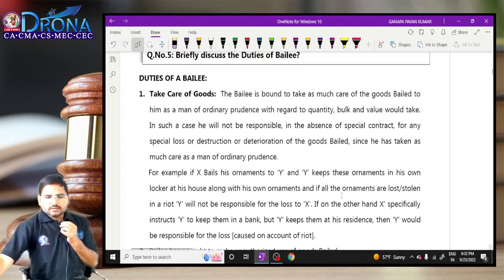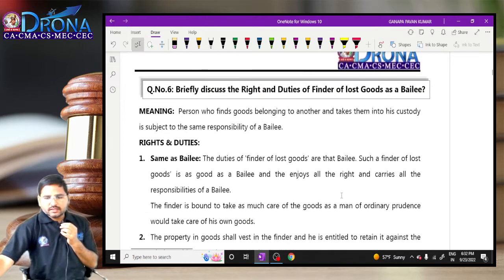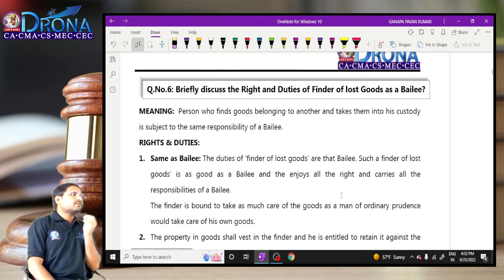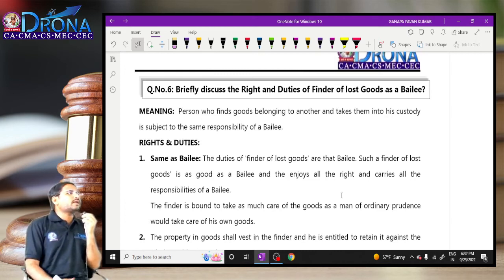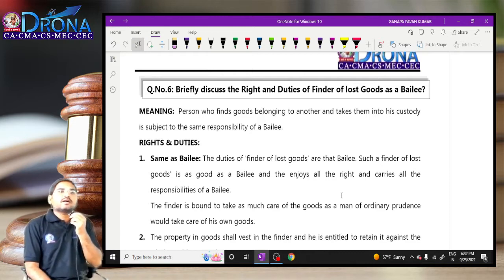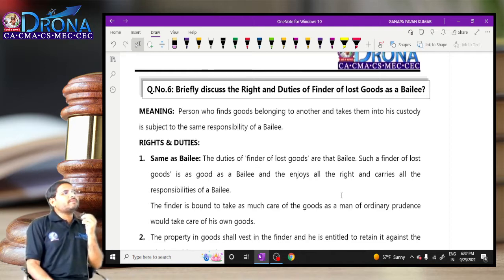And thereafter we discussed the concept of the finder of lost goods. The person who finds goods belonging to some other person is known as the finder of lost goods. Now there will be an implied bailment contract. The finder of the lost goods has to trace the true owner and return the goods. In the returning process, whatever expenditure is incurred by him can be recovered from the owner. And any reward declared by the owner, the finder of the lost goods can claim, as well as reasonable expenditure incurred by him.